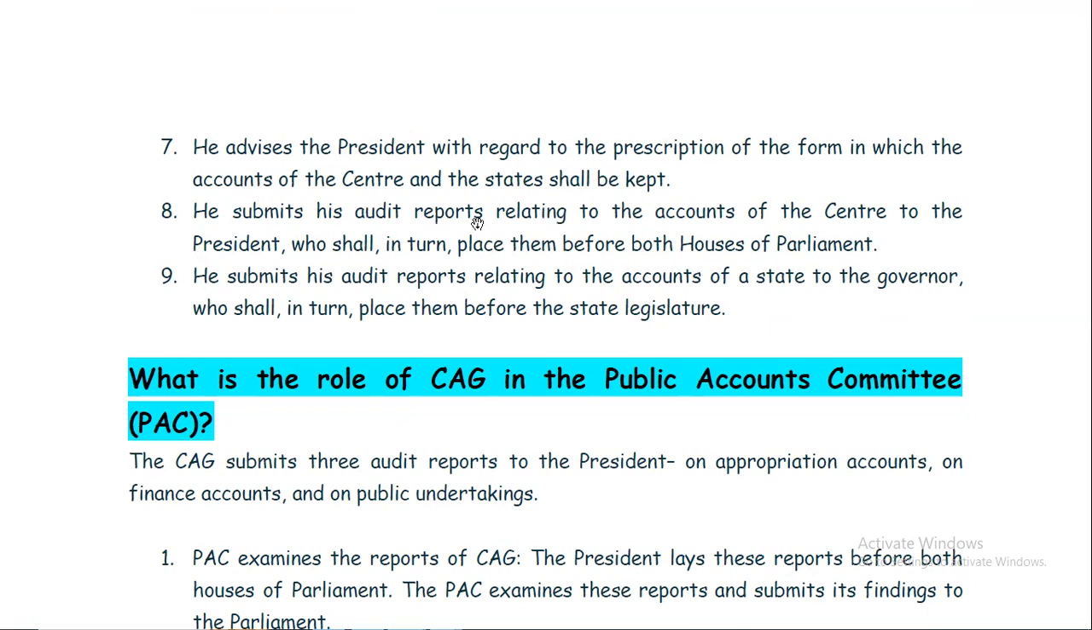He submits his audit reports relating to the accounts of the center to the president, who shall in turn place them before the houses of Parliament. He submits his audit reports relating to the accounts of a state to the governor. In the case of the center, it is the president, but in the case of a state, he will submit the audit report to the governor, and the governor in turn places them before the state legislature. So these are the duties.